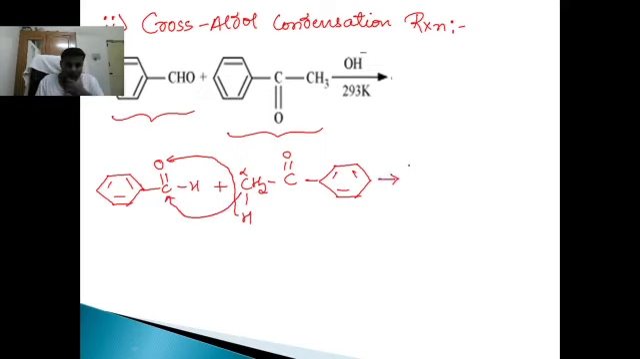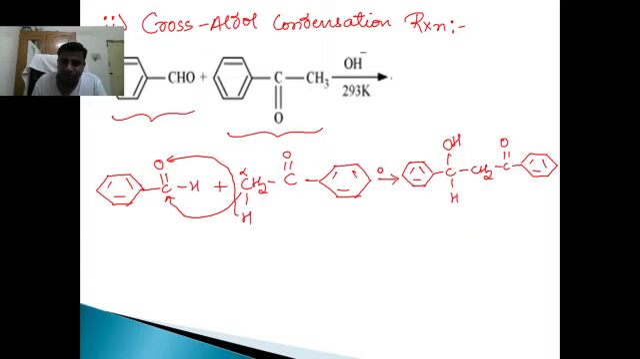So we'll have, see the reaction, benzene ring, then CO, not double bond O, I'm sorry, CO. The double bond becomes a single bond now. For oxygen, hydrogen gets attached. And for carbon, we'll have CH2, C double bond O, benzene. Correct?